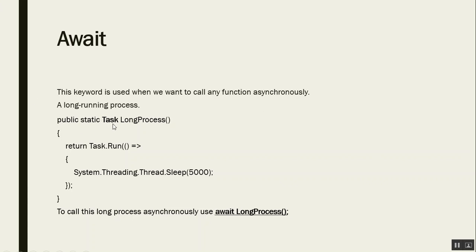This keyword Task indicates that it is a task. We are running a task for a particular purpose. This is an anonymous task within a task. It is using the System.Threading.Thread.Sleep method. It is a static method which allows us to pause for 500 milliseconds. This duration is in milliseconds. So our execution will pause for 500 milliseconds and then it will continue. So we can say that it is a long process, or that it will take around 500 milliseconds for execution.